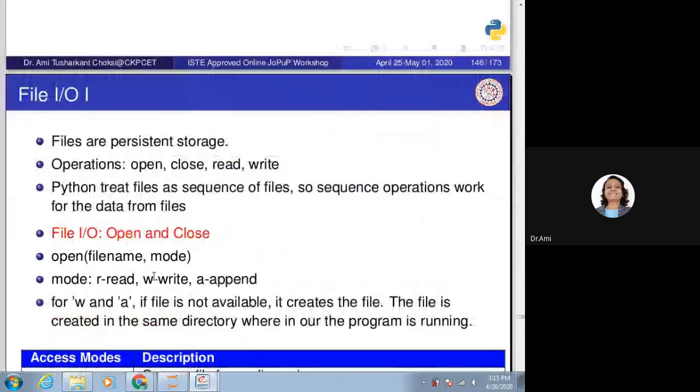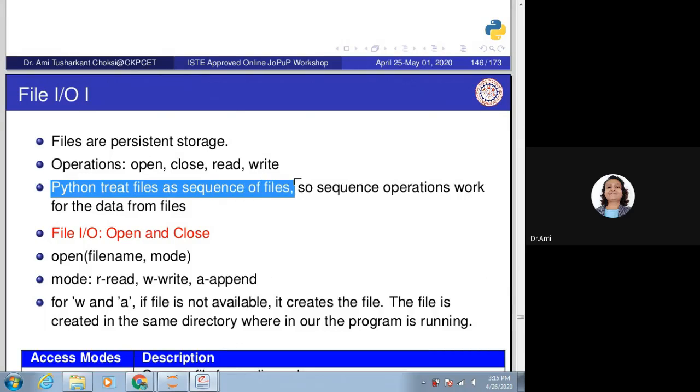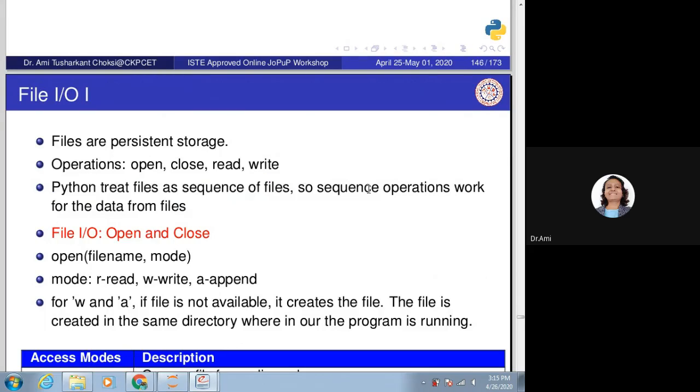Now we want to know the file I/O. Files are persistent storage operations. They are open, close, read, write. Python treats files as a sequence of lines, so sequence operations work for the data from files.